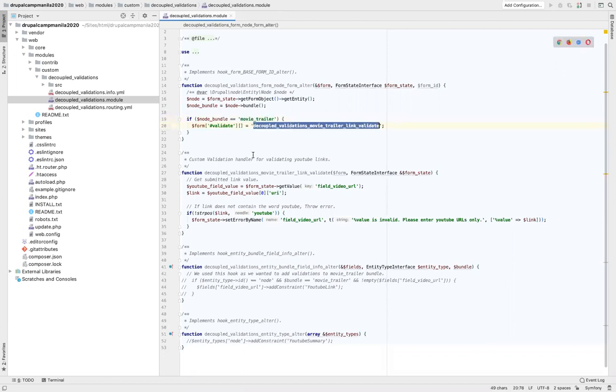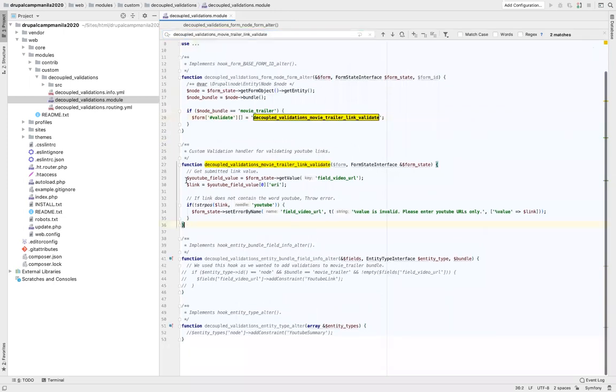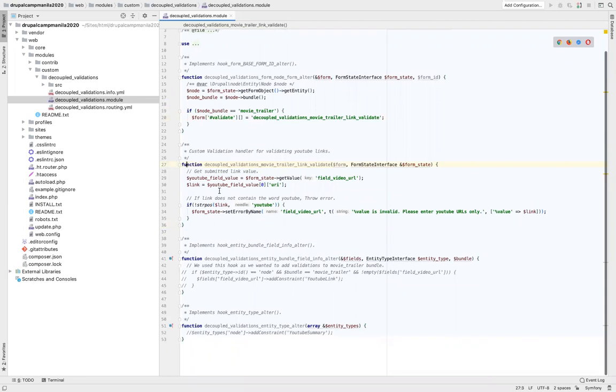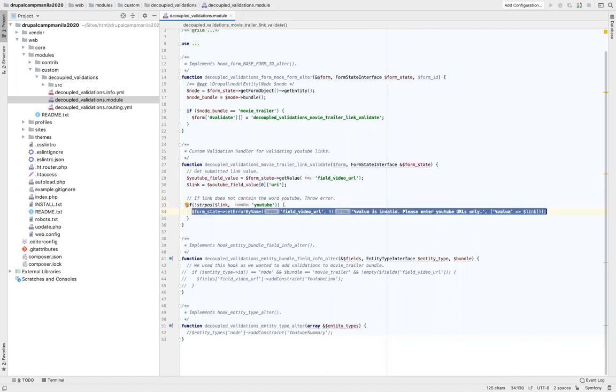So this is the validation function, and it is written just below this function. When it is running validations, it runs this business logic, where at the very first step, it is getting the value submitted by the user, which is the link URL. So it gets the link over here. Then it checks if the link is a YouTube URL, whether it contains the text YouTube or not. If the YouTube text is not present, then it throws an error in the UI which says the value is invalid, where the value is basically the link submitted by the user, and the user is supposed to enter YouTube URLs. So let's see if these validations are working.